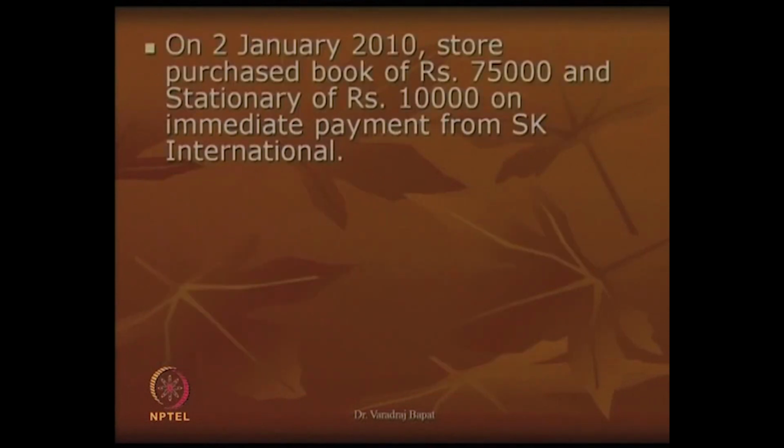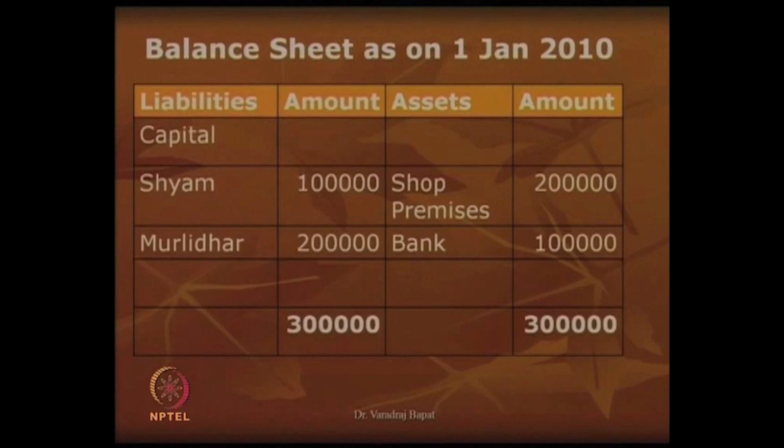Now, a series of transactions is given. Next transaction is stores purchased books of rupees 75,000 and stationery of rupees 10,000 on immediate payment from SK International. So, this is a case of cash purchase. Now, let us see what will be the balance sheet at the end of the first two transactions.